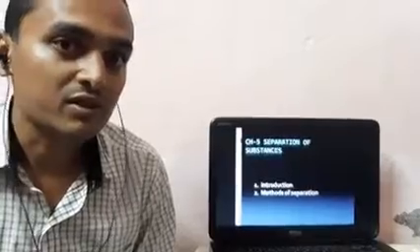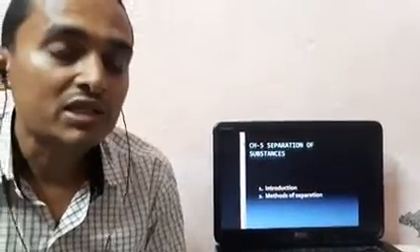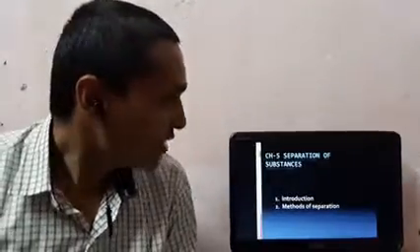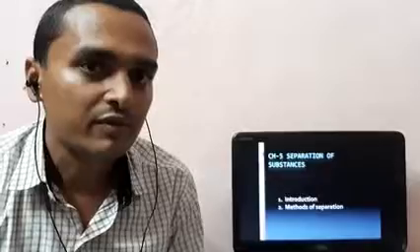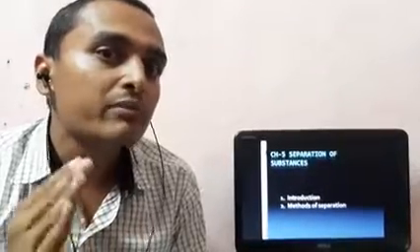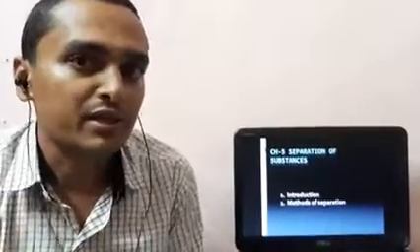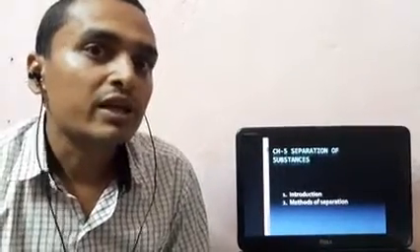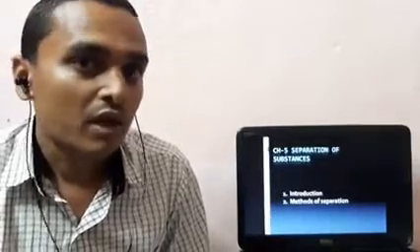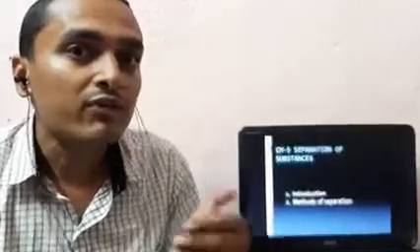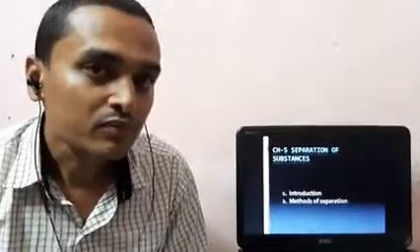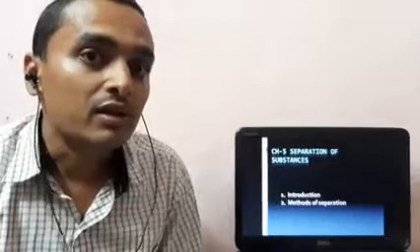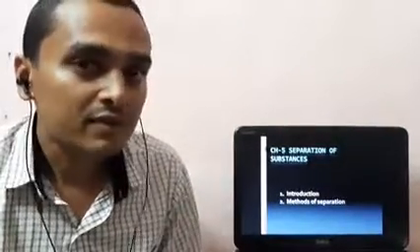Separation of substances. I think you all know the basic meaning of the chapter. It means that we have to separate the substances. We will make a group, we will make a category, and we will separate it. In the last chapter we learned how to make a group according to their characteristics, according to their properties. And now we will see in this chapter what different kinds of methods there are, by using which we can separate things.